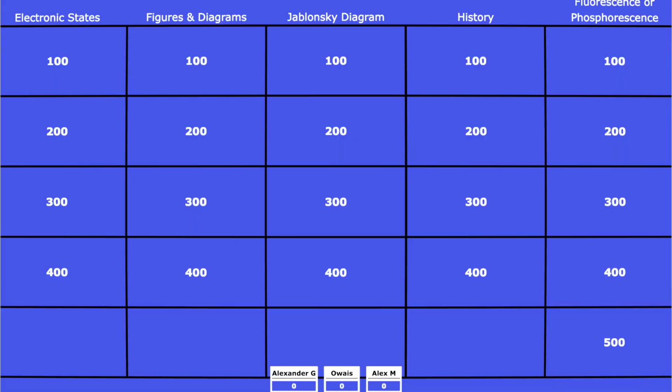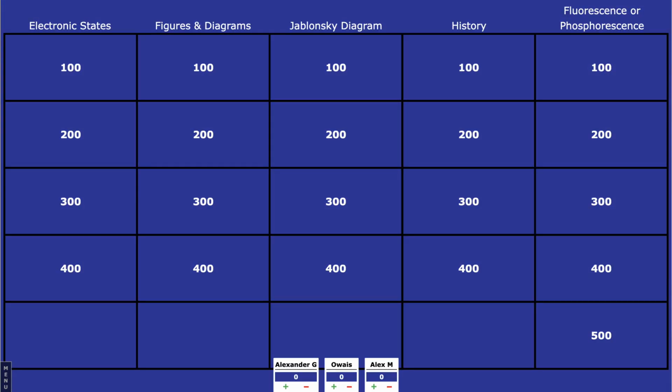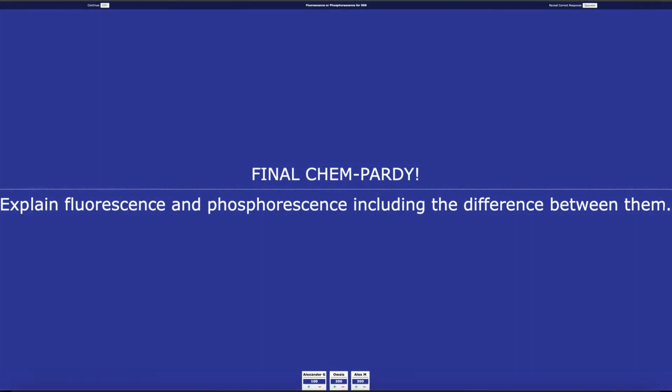And now that we have reached the end of our game show, it is time for Final Chempardy! The category is fluorescence or phosphorescence. The contestants can each wager as many points as they would like for this question. And the prompt for Final Chempardy is explain fluorescence and phosphorescence, including the difference between them.